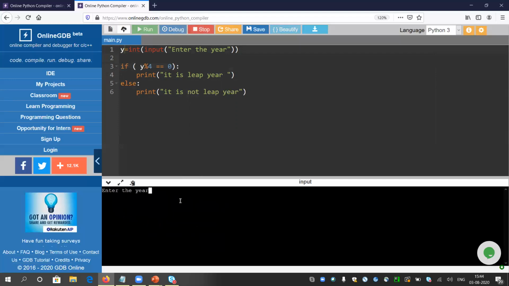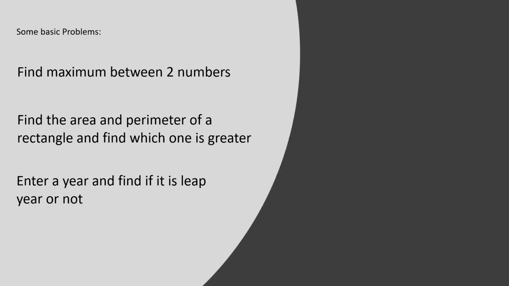It is 2020, and yeah, it is a leap year. So what will happen if I give 2025? So it is saying it is not a leap year. Fine. Okay, so it is good.